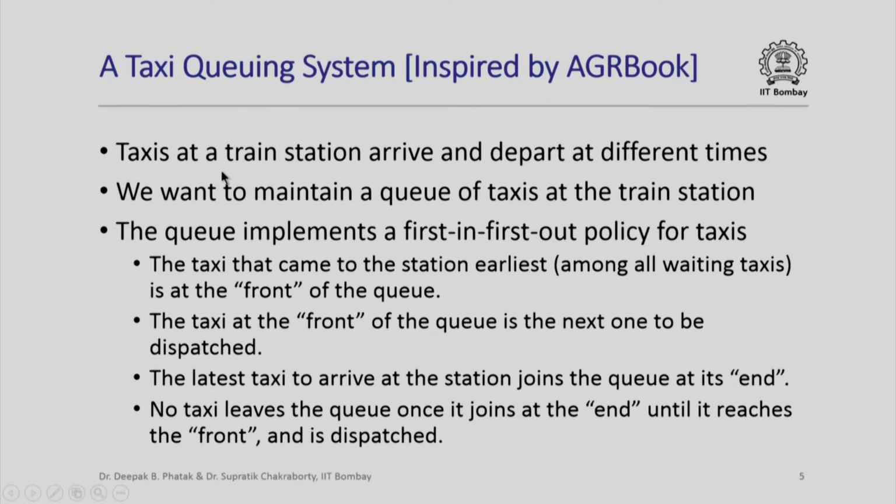We require this queue to implement a first in first out policy for taxis, which means that the taxi that came to the station the earliest among all the waiting taxis should be at the front of the queue, and this should be the next one to be dispatched when a passenger comes calling for a taxi. The latest taxi to arrive at the station must join the queue at its end, and no taxi is allowed to leave the queue once it joins at its end until it reaches the front of the queue and is dispatched.